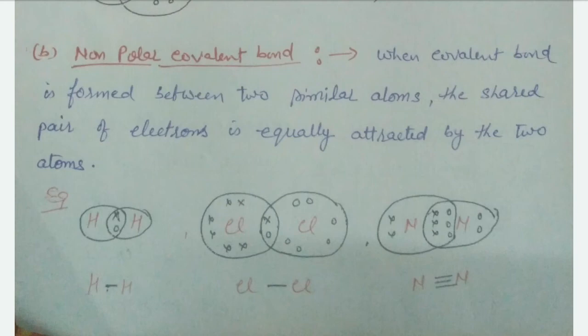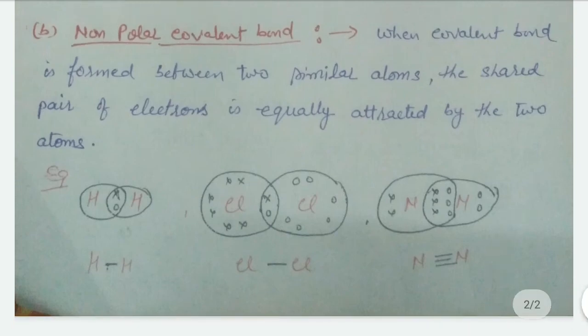This is called non-polar. Examples: hydrogen, H2, with a single bond, a shared pair of two electrons. In Cl2, they also share two electrons. In N2, they share 6 electrons. In O2, they share 4 electrons. These are examples of non-polar. That's clear. And now we discuss our next topic.